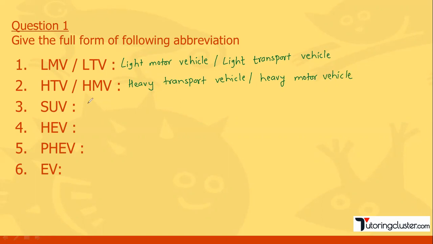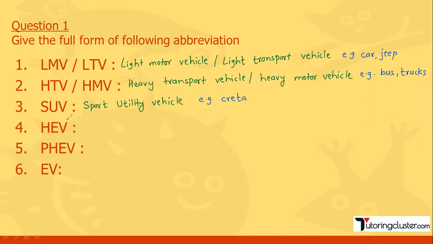Okay, third is SUV. So SUV, it stands for what? Sports utility vehicle. Okay, so just let me write down, so car and jeep. Okay, these are the light motor vehicle. Then example of heavy vehicle, these are what? Bus, or you can consider truck, right? Sports utility vehicle, what is the example? For example, Hyundai Creta. It's an example of SUV. So basically in SUV, ground clearance is more, okay, as compared to your normal cars.